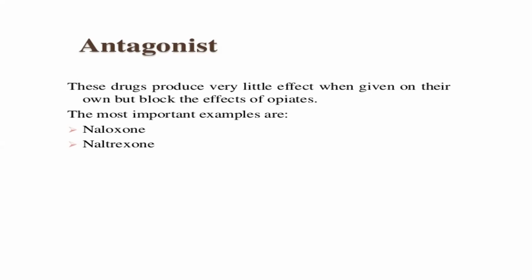naloxone and naltrexone. These are two drugs which are used as antagonists of the opioid receptor, or you can say as antidotes of morphine or morphine-like drugs. They are also used in the toxicity of morphine or morphine-like drugs, that is naloxone and naltrexone.